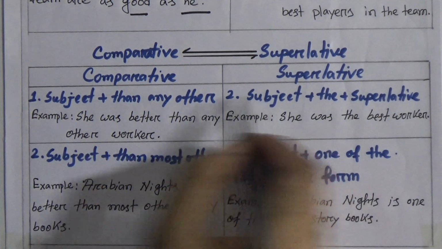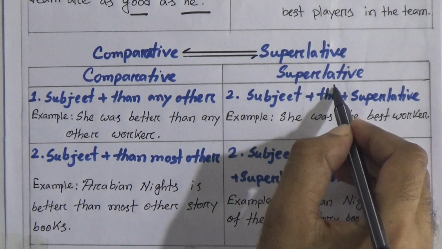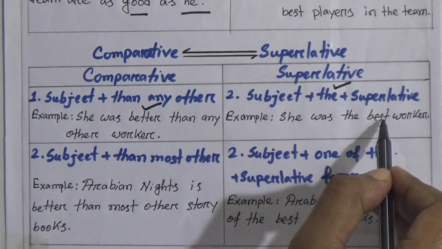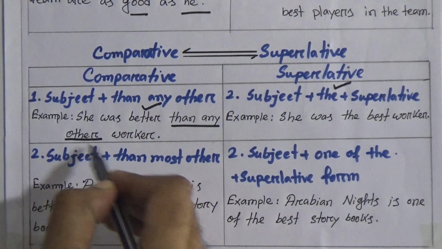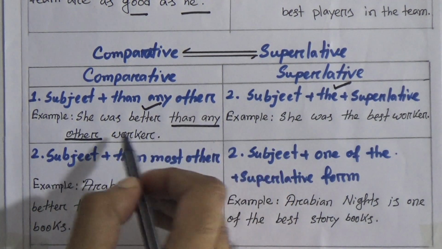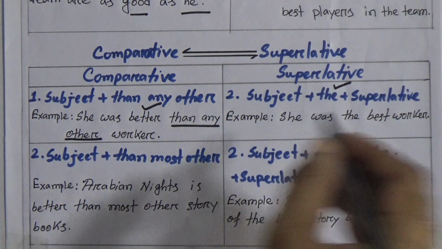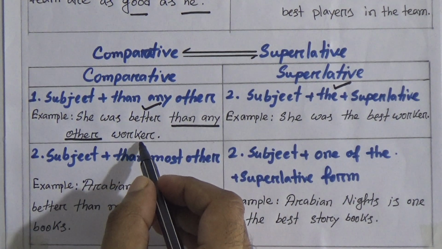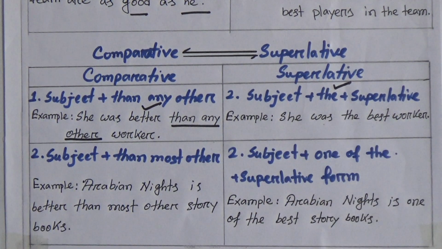So at first we will write down the subject, she, then the verb, then we will take the article the, and now the superlative form of better is best, and we will omit then any other. If we omit then any other, the last word or last portion of the sentence will sit here. So, she was better than any other worker will be transformed into she was the best worker.